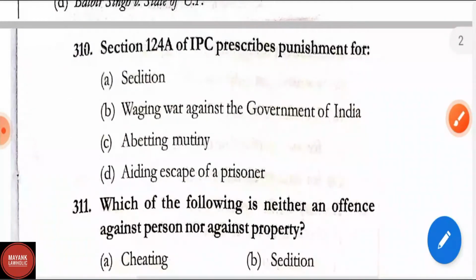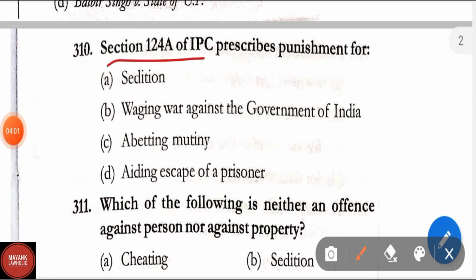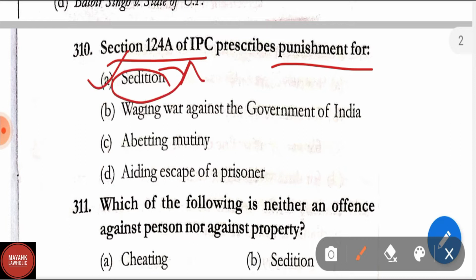Question number 310. Section 124A of IPC prescribes punishment for: sedition, waging war against the government of India, abetting mutiny, or aiding escape of a prisoner. The correct answer is option A, that is sedition. In section 124A of IPC, punishment for sedition is prescribed.